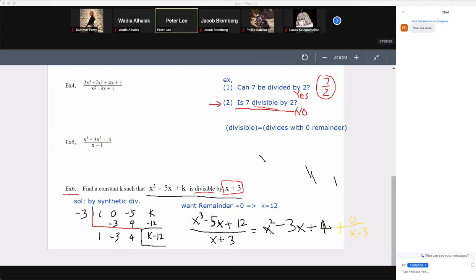So it's actually x squared minus 3x plus 4 and then plus 0 over x minus 3. But because it is 0 over x minus 3, that is 0, so you don't have to write it. Now, if you do write plus 0 over x minus 3, that will not be a penalty. There is no penalty for writing that. But of course, you should not write it because the simplest way to write is not writing anything. But anyway, the remainder is 0, that's what it is.